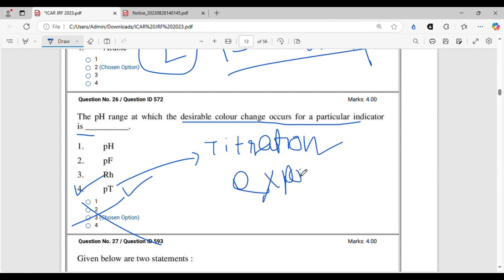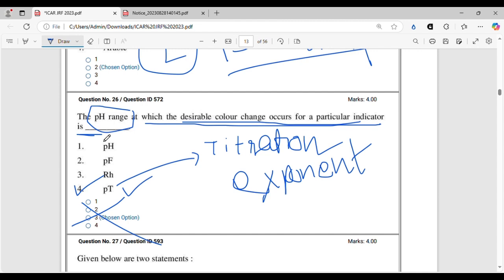All right, you can find it in any standard analysis book, or also you can Google it. Titration exponent. It means the pH range at which the desirable color change occurs for a particular indicator. Because when you are using any indicator for seeing the endpoint of titration, that is not the proper theoretical endpoint. It is a range. Like no titration is 100% correct, right?